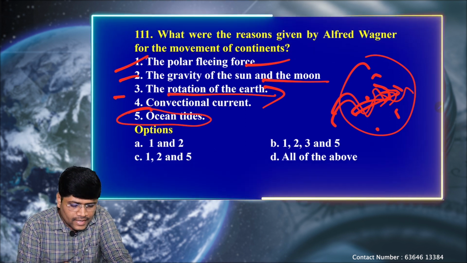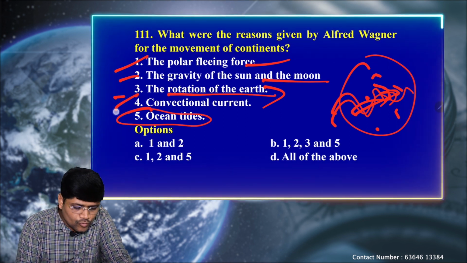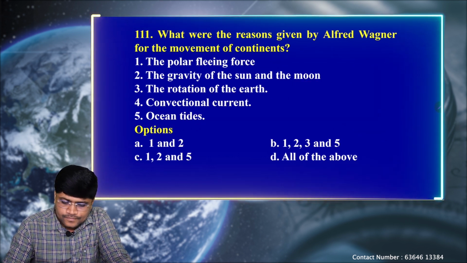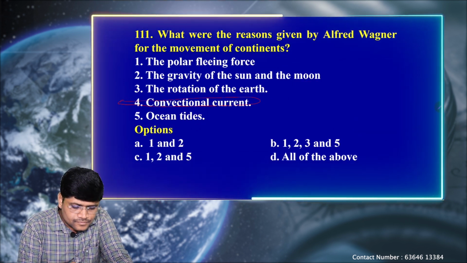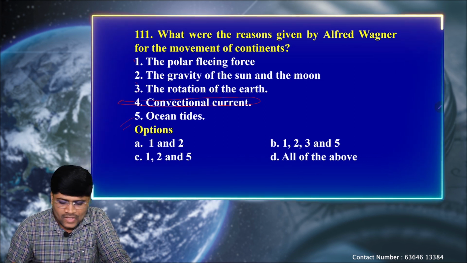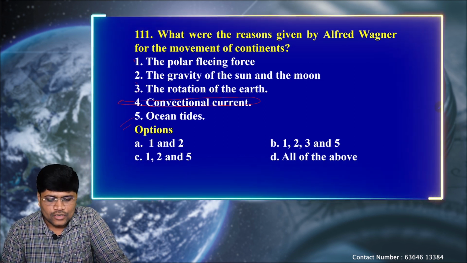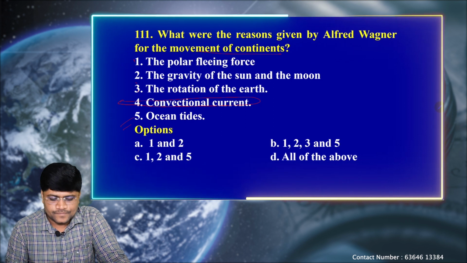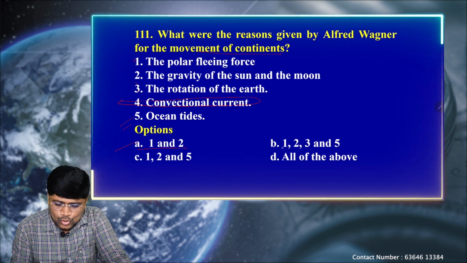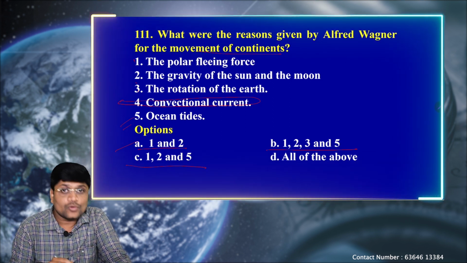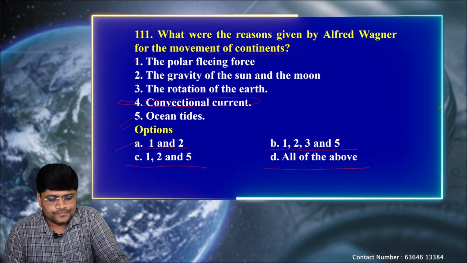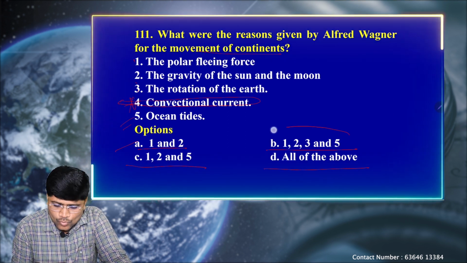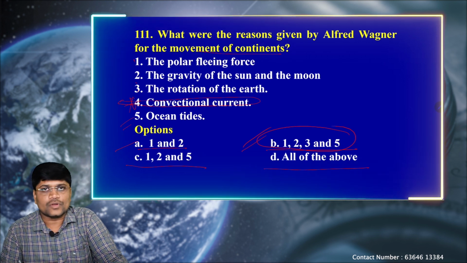Next, oceanic tides. Except the fourth one, the gravitational or convectional currents, 1, 2, 3 and 5 are the assumptions given by Alfred Wegener for the movement of the continents. So option A, we have 1 and 2, B 1, 2, 3 and 5, C 1, 2 and 5, and D all of the above. So except the fourth one, 1, 2, 3 and 5, B is the correct one.